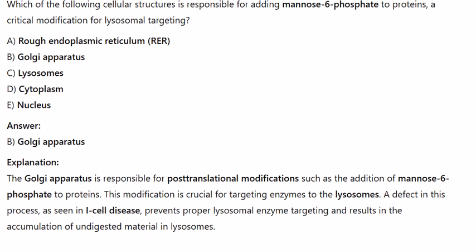Golgi apparatus. The Golgi apparatus is responsible for post-translational modifications such as the addition of mannose-6-phosphate to proteins. This modification is crucial for targeting enzymes to the lysosomes. A defect in this process, as seen in I-cell disease, prevents proper lysosomal enzyme targeting and results in the accumulation of undigested material in lysosomes.